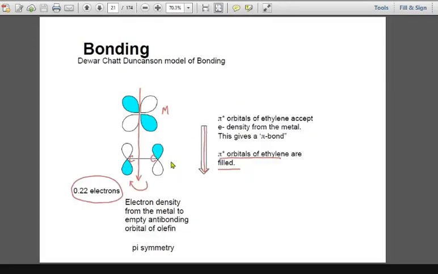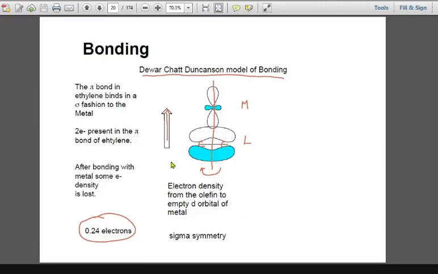ठीक है? अब देखिए, इस चीज को समझ लीजिएगा. पहले क्या है? सबसे पहले there will be a transfer of electron density from ligand to metal, that is from alkene to metal, right? And in this case, the electron density is transferred from ligand into the vacant d orbital of the metal system, right?